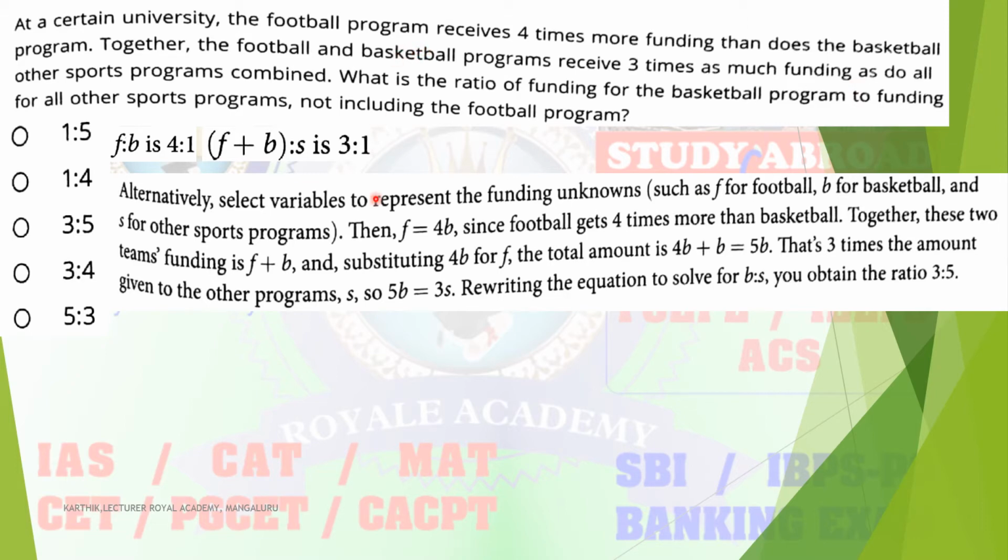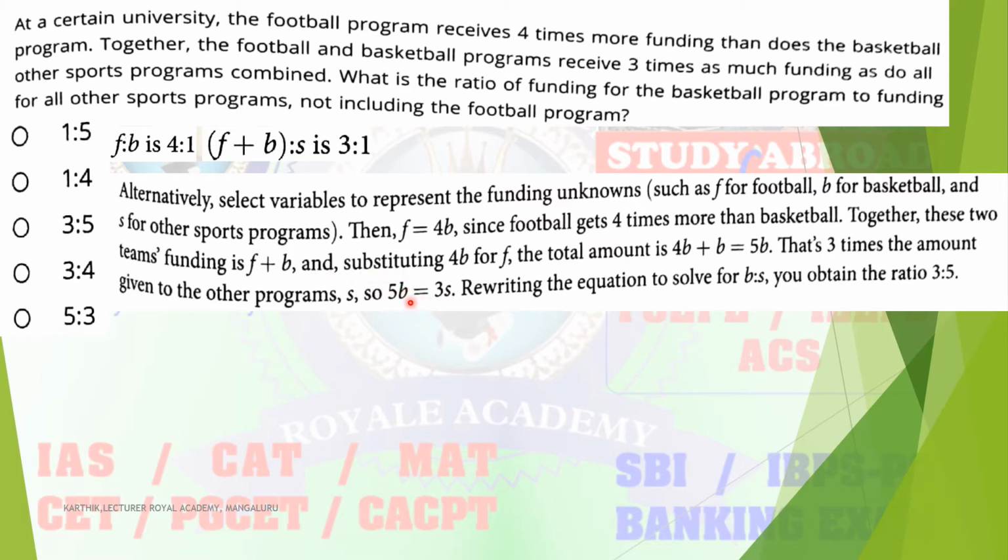program combined. So F plus B is equal to what? F plus B is received 3 times more funding compared to all other sports. So F plus B, you can also write like this: F is nothing but 4B. So 4B plus B is equal to 5B is equal to 3 times the amount given to the other programs, 3 times S.